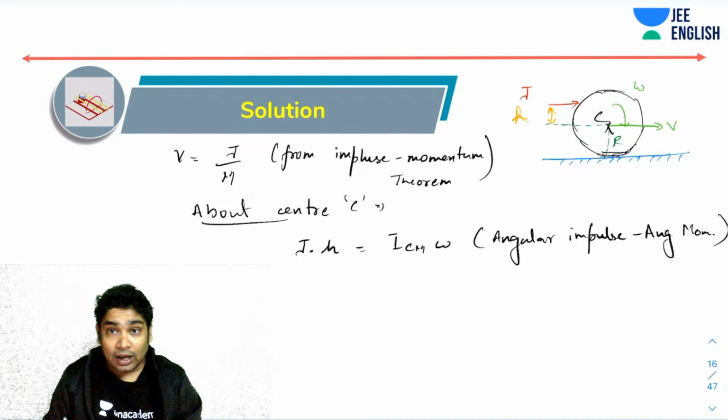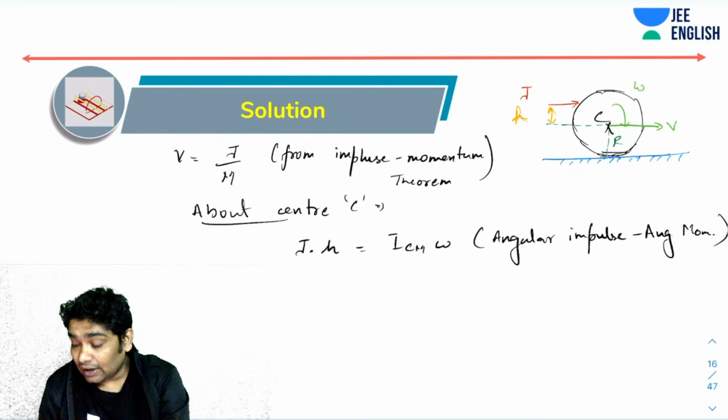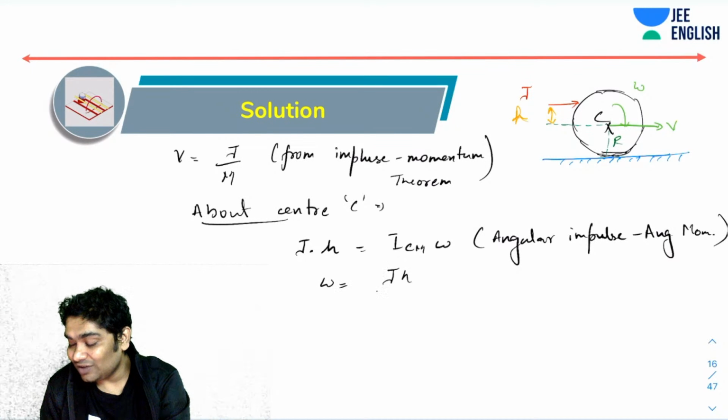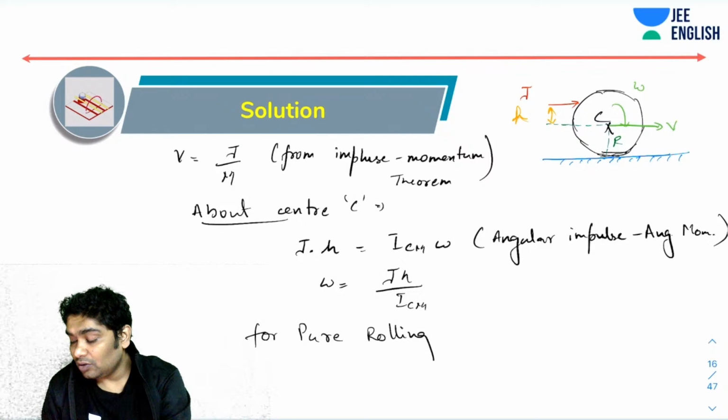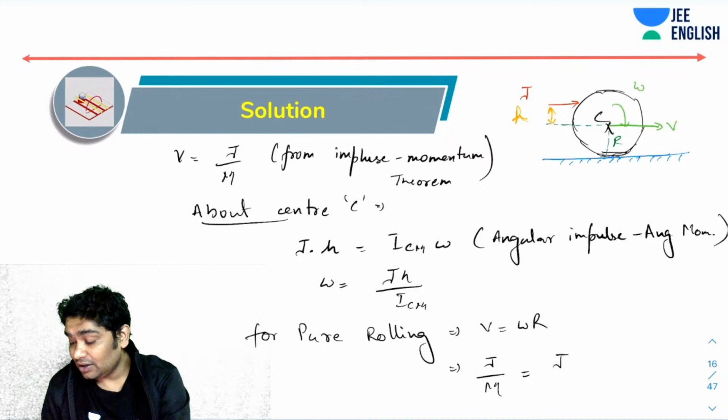Right. So now all I need to do is find from here omega. Omega is JH over ICM. And I know for pure rolling that V should be equal to omega times R. So therefore I can say J over M would be equal to JH over ICM into R, of course.